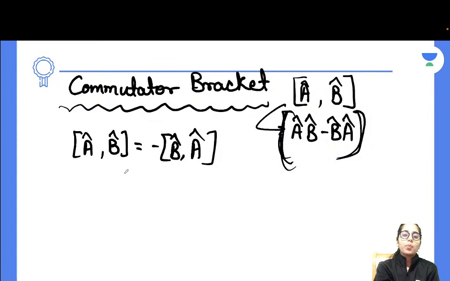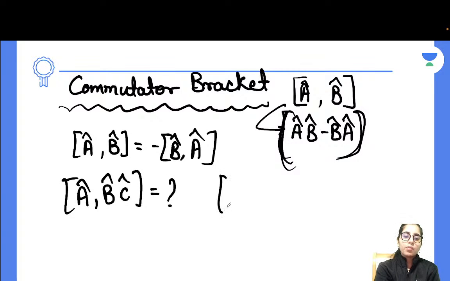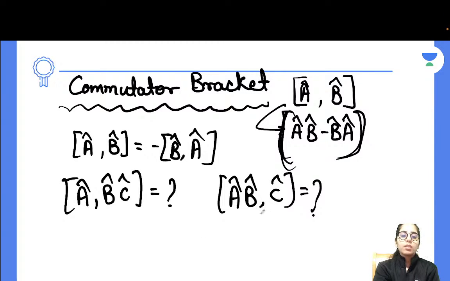So what is that approach? In our next session, we will be talking about that too, which will be after this session. Okay. So that you will have the idea of how to easily work on the difficult type of questions of commutator bracket. If I'm going to talk about the next thing, if you have something given to you as a product of two operators on one side, what will you do to simplify it? If the product of two operators is on this side, then what will you do to simplify it? Okay, so these are the things you even need to know, so that it will not be difficult for you to work on any such type of question.